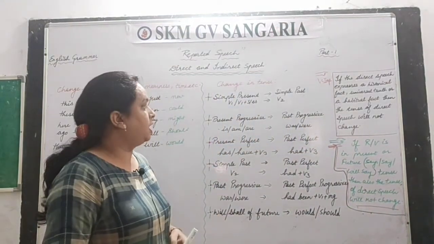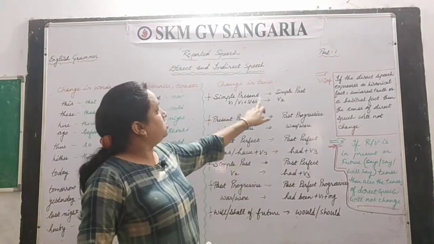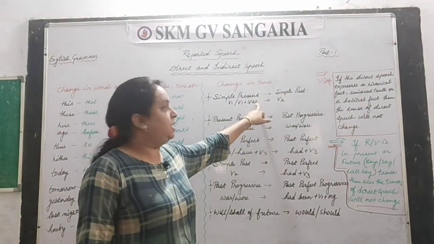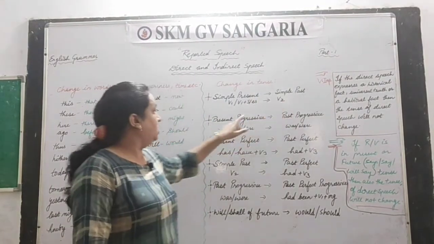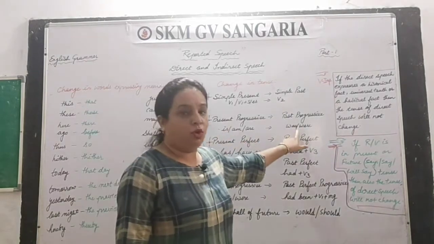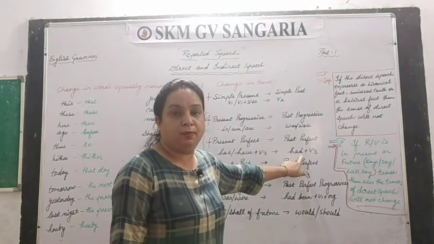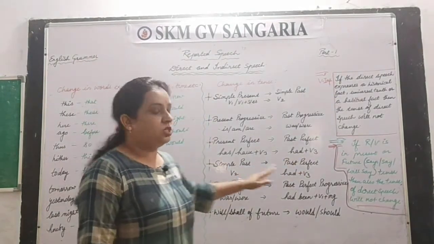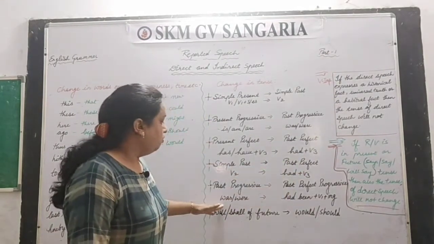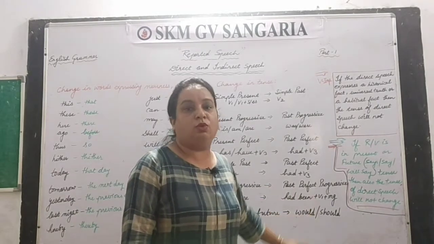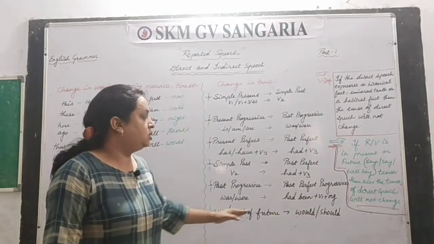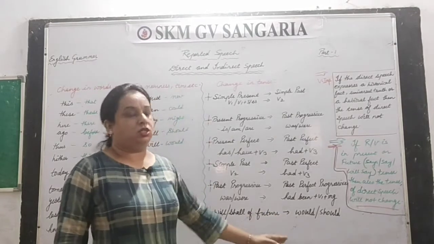Just have a quick reading of this. Verb first or verb first plus s or es changes into verb second. Is, am, are changes into was, were. Has or have plus verb third changes into had plus verb third. Verb second changes into had plus verb third. Was, were changes into had been plus verb first plus ing. Will changes into would. Shall changes into should.